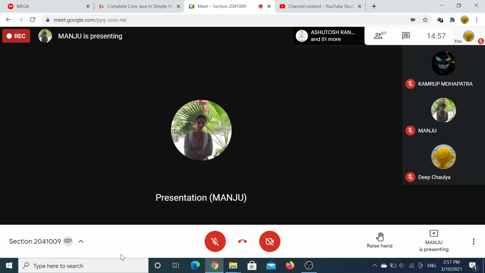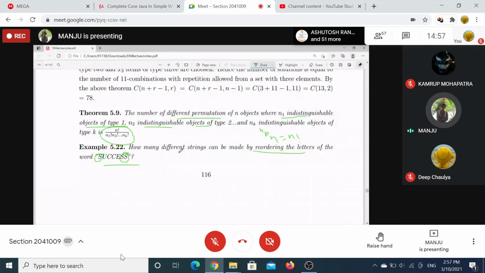That means total number of words. How can we form the total number of permutations using these 7 letters? 7 factorial, right? We can permute these letters in 7 factorial ways.